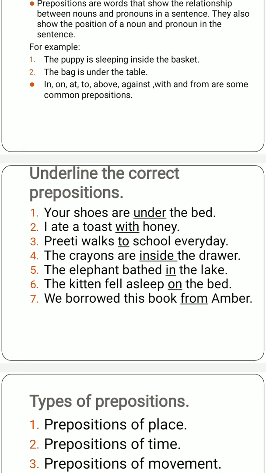Preeti walks to school every day. Preeti goes to school. School is the place and Preeti is the noun here. Preeti and school are nouns here. So the relationship between two nouns is being shown by the word to, and to is a preposition.